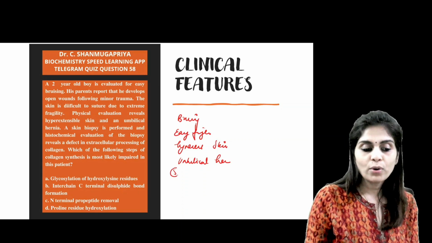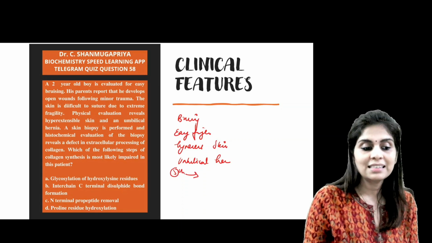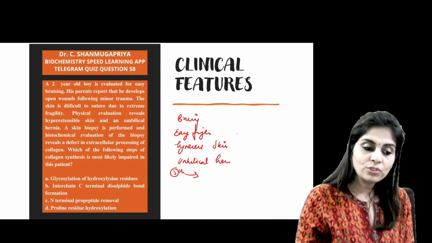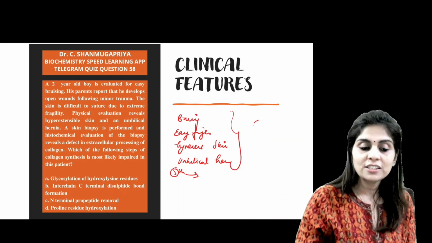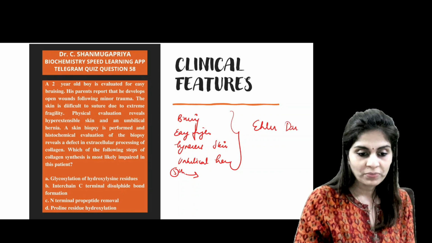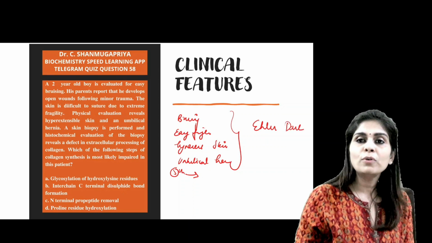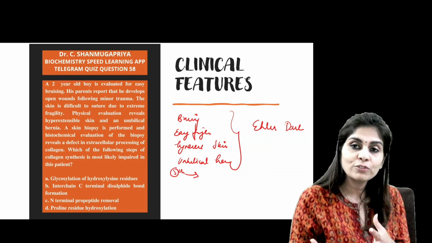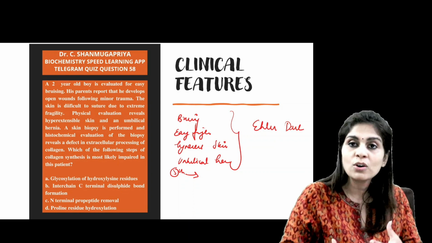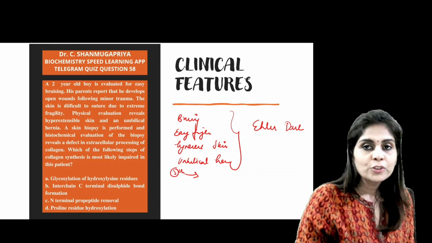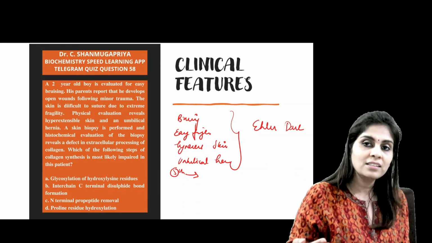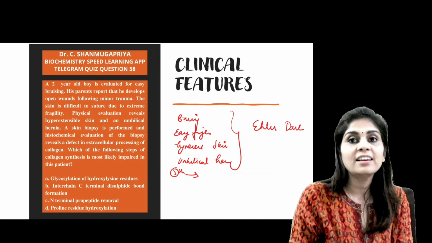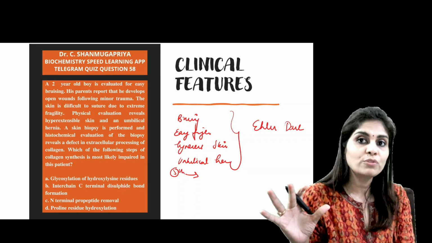And the fifth point that is given to you as a key is it's a defect of extracellular processing of collagen. Now I want you to know that all these are clinical features of Ehlers-Danlos syndrome. And Ehlers-Danlos syndrome is a group of heterogeneous disorders which are related to collagen synthesis. They are related to defects of collagen synthesis or collagen assembly or collagen metabolism. So before we discuss steps of collagen synthesis or before we discuss the types of Ehlers-Danlos syndrome, I feel you will have to first recollect what we have learnt about structure of collagen.